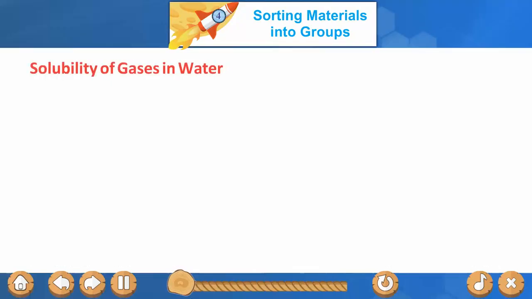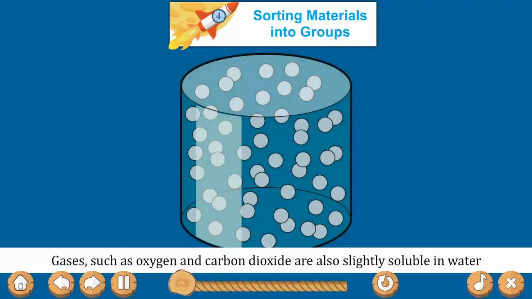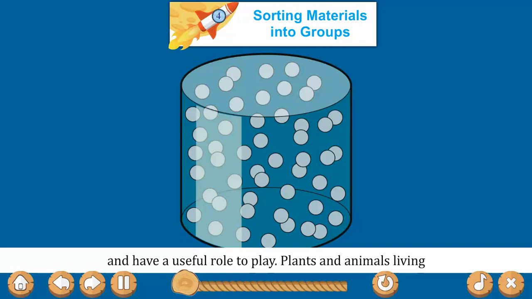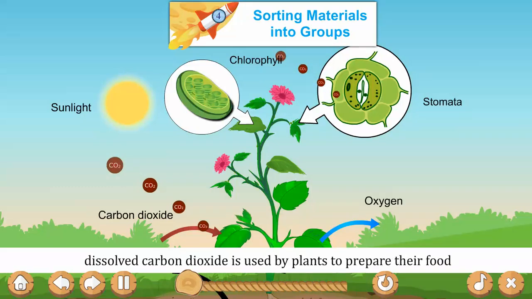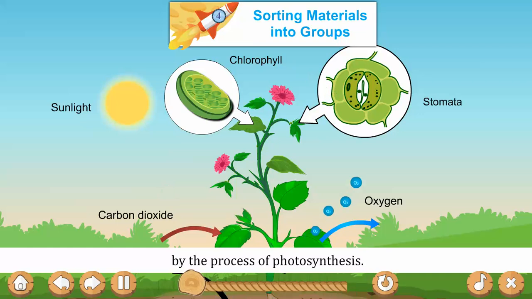Solubility of gases in water. Gases such as oxygen and carbon dioxide are also slightly soluble in water and have a useful role to play. Plants and animals living in water breathe oxygen gas dissolved in water. Similarly, dissolved carbon dioxide is used by plants to prepare their food by the process of photosynthesis.